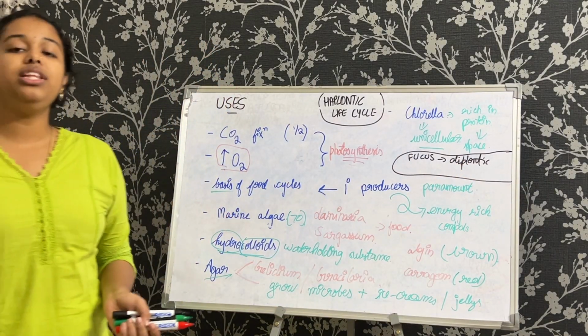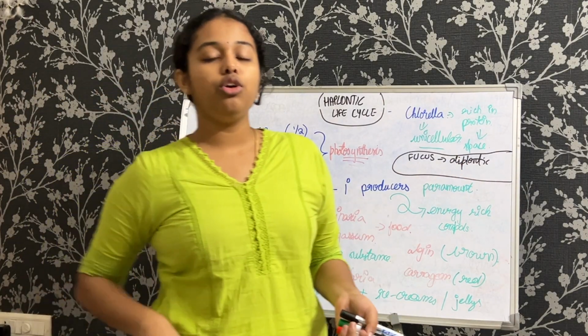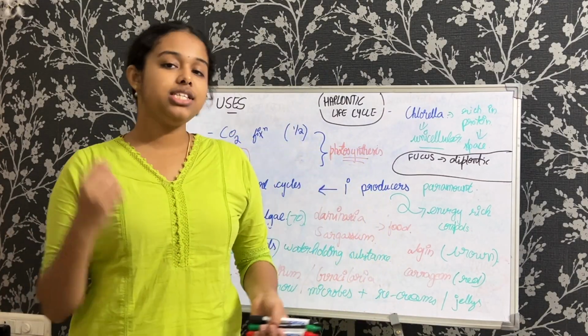So now let us continue with the three different types of algae. That would be Chlorophyceae, Phaeophyceae and Rhodophyceae. Now we'll start with Chlorophyceae.